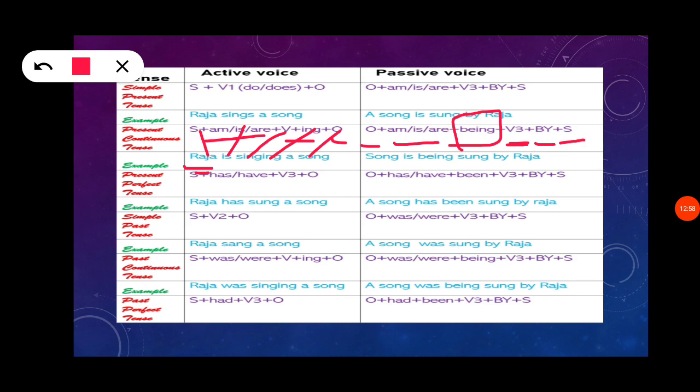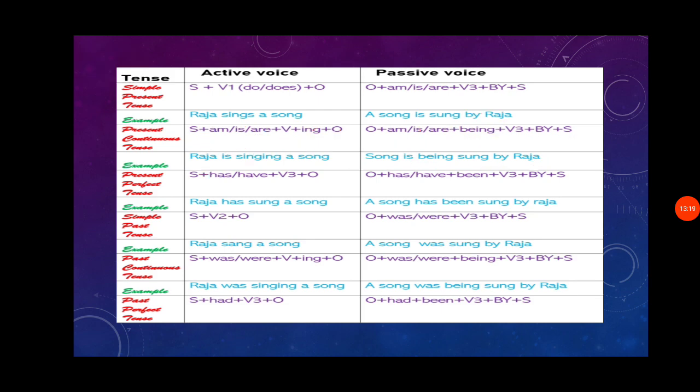So the object is a song. Sorry, here "a" is missing. A song is, so it is singular. So is is used. And being, verb 3 form is sung, by Raja. So this is how you need to change from active to passive.